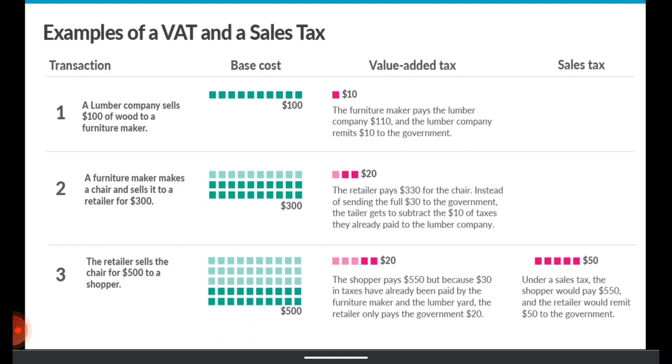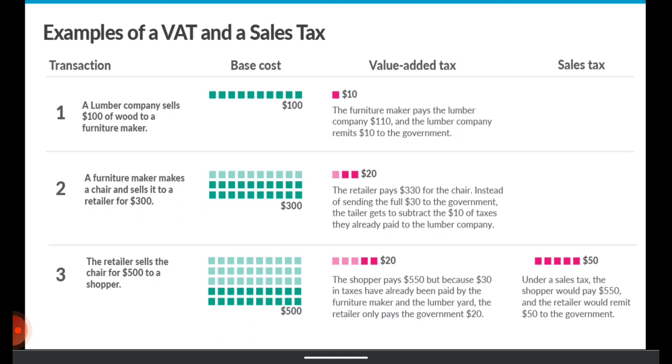Instead of sending the full $30 amount to the government, which the furniture maker received, he gets to subtract the $10 of taxes that he already paid to the lumber company. So remember that the furniture maker received $30 of taxes in the invoice of 330, but he will not pay all of that $30 to the taxation authorities. He will deduct the tax of $10 which he paid to the lumber company, and the net amount is $20.